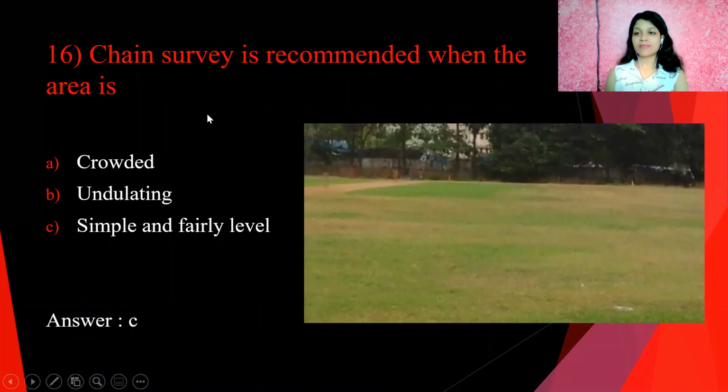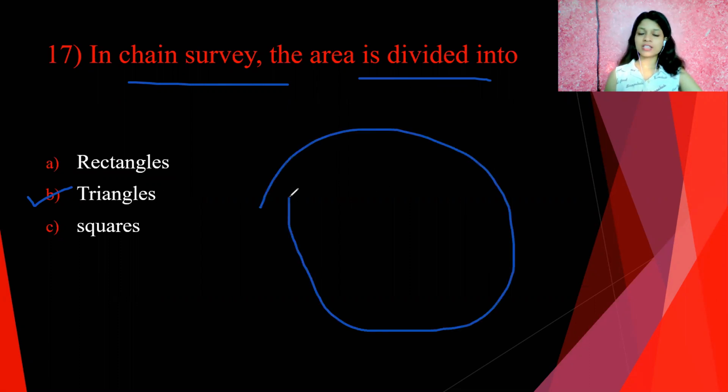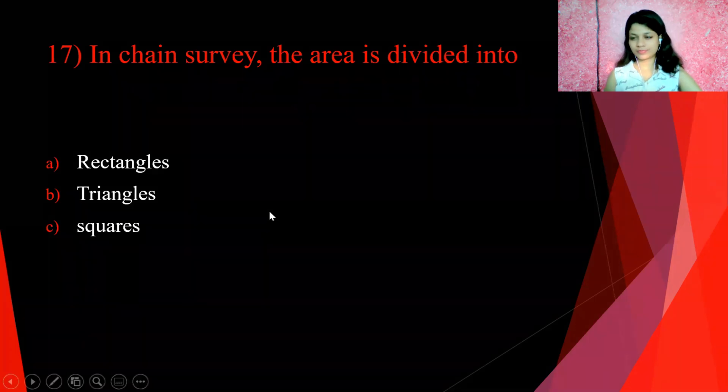So answer C, simple and fairly level. In chain surveying, the area is divided into triangles. So if this is the area, then we divide it into triangles. So answer B is correct here.